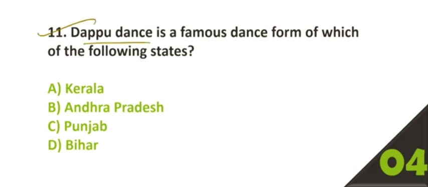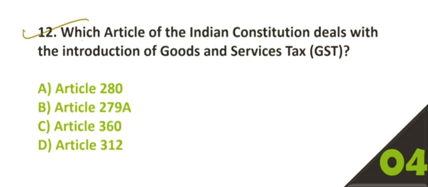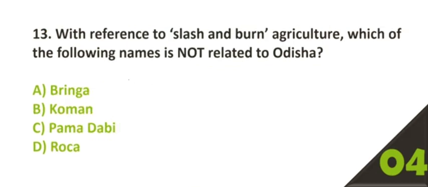Question number 11. The Poo dance is a famous dance form of which of the following states? Option number B, Andhra Pradesh. Question number 12. Which article of the Indian Constitution deals with the introduction of the Goods and Service Tax, GST? Option number B, Article 279A.